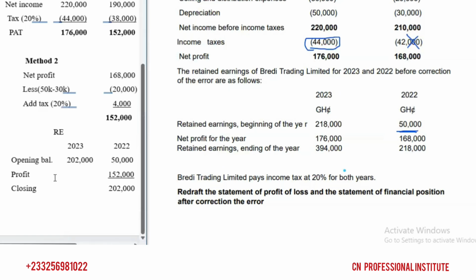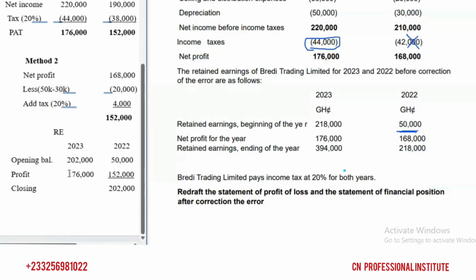Then profit for 2023 is what? The profit after tax is 176,000, right? So that's profit. Then you add to the opening, and then you have your closing for 2023.